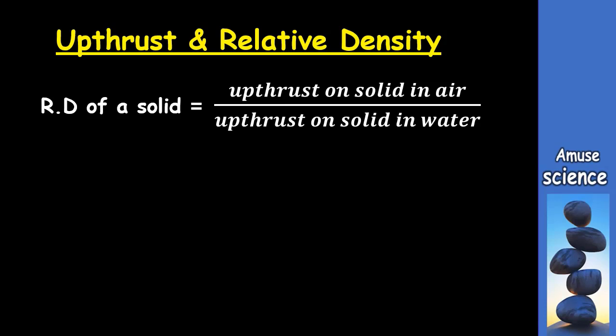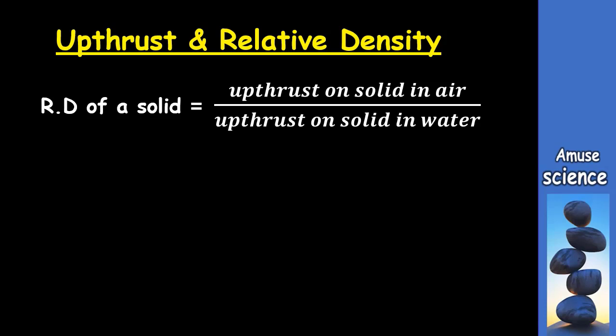And we know that the upthrust on a body is the difference between the weight in air minus the weight in a fluid. And since we don't have any fluid, so to speak, in air, the upthrust on the body in air is the same as the weight of the body in air, which we represent by WA.